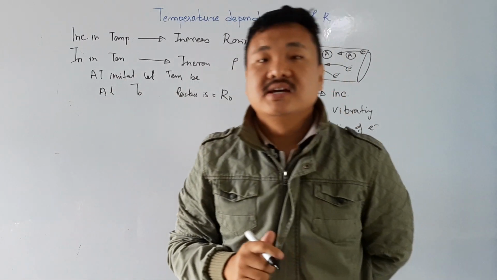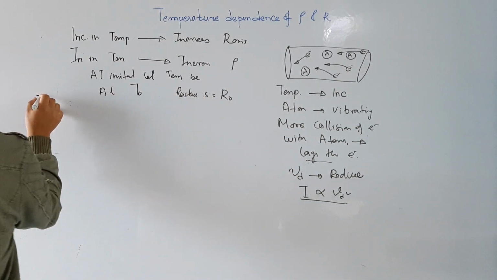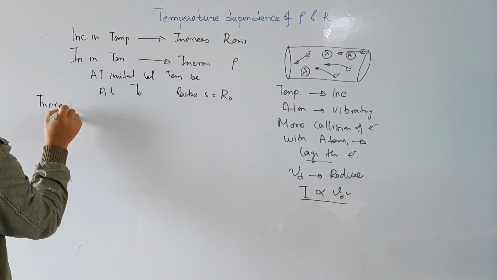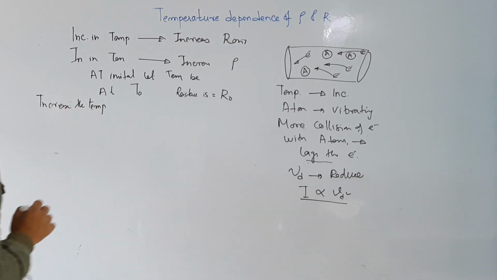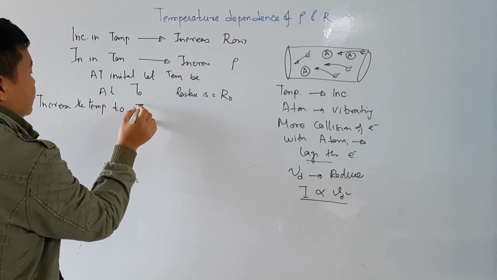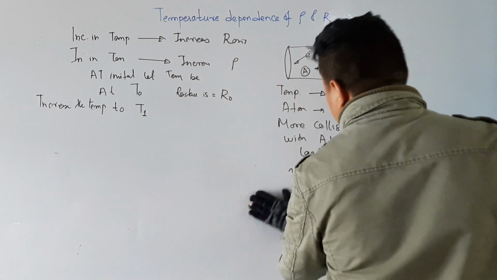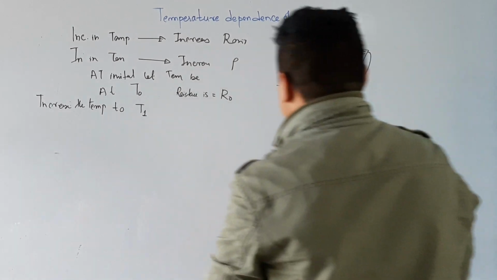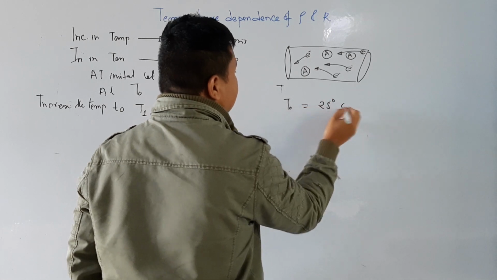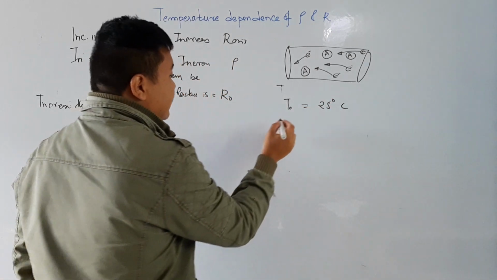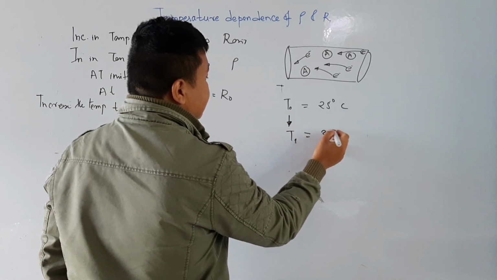Now let us increase the temperature to T1. How much was the temperature first? Say T0 is equal to 25 degrees centigrade, and let me write, increase this temperature to T1, 30 degrees centigrade.